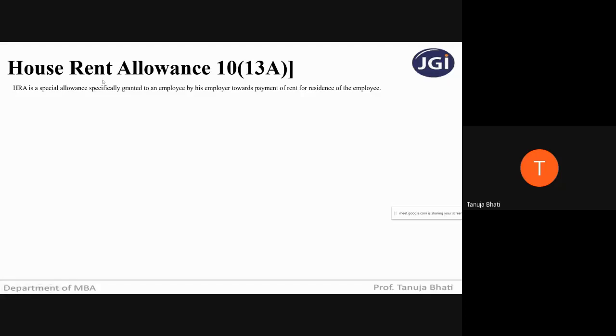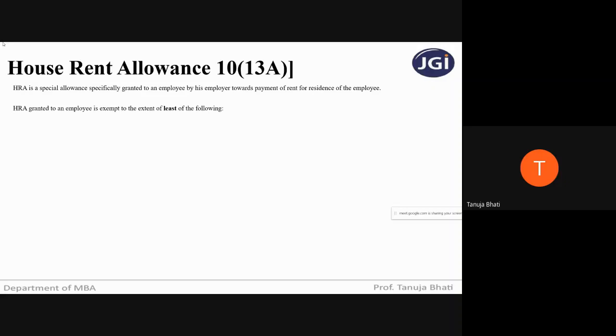So house rent allowance is an allowance given to meet the rent of the house in which the employee is staying, in order to provide the services to the employer in that particular city.